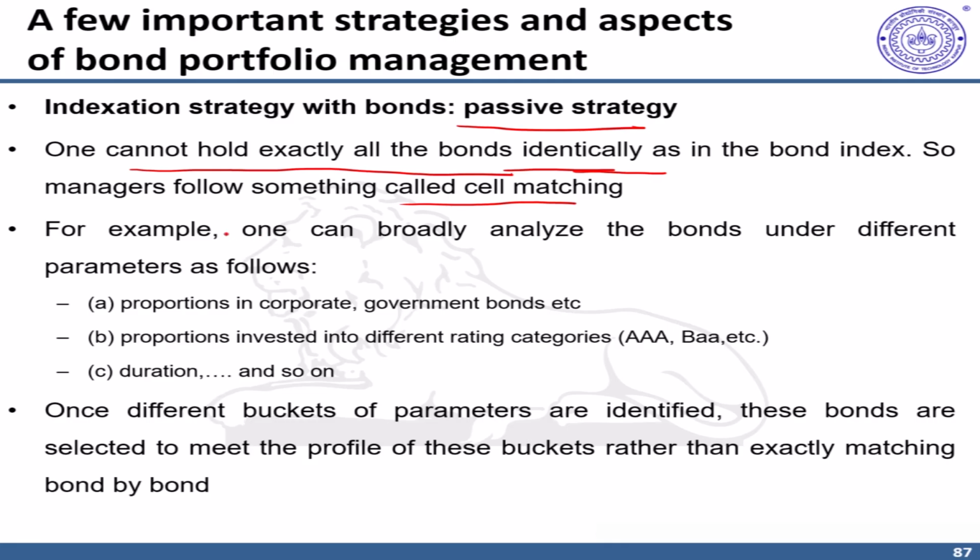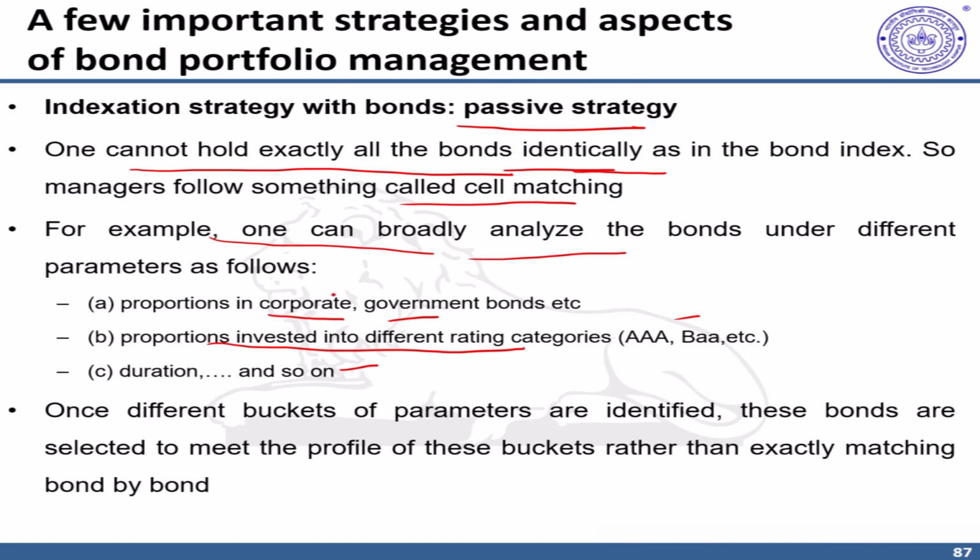For example, a particular bond fund index can be broadly categorized under different buckets or parameters. For example, what is the proportion of corporate bonds, government bonds, and so on? What proportions of rating categories, for example, AAA, triple B, double B, and so on. Lastly, you can also think in terms of duration, what is the duration of different bonds.